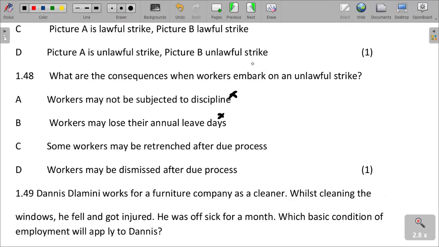Some workers may be dismissed after due process. Retrenchment is usually based on performance, obsolescence or the functionality of departments. So when people go on an unlawful strike, they may be dismissed after due process has been done.